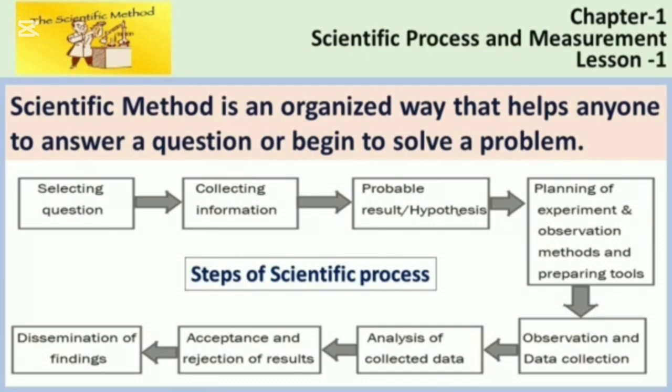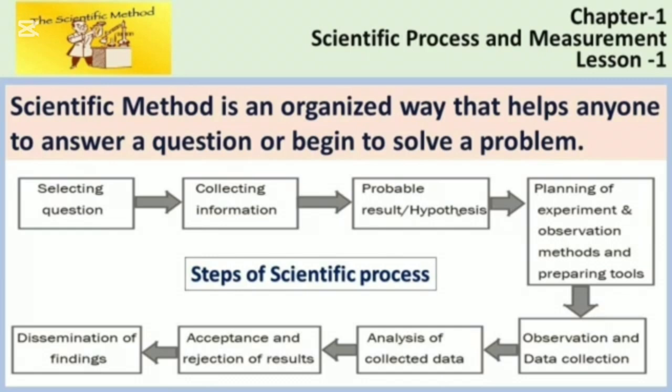So, my dear students, now I am explaining about this flowchart of the scientific process. First step, selecting a question. First, we need to select any problem or question for gathering the knowledge of science. Second step is collecting information. Third step, probable result or hypothesis.